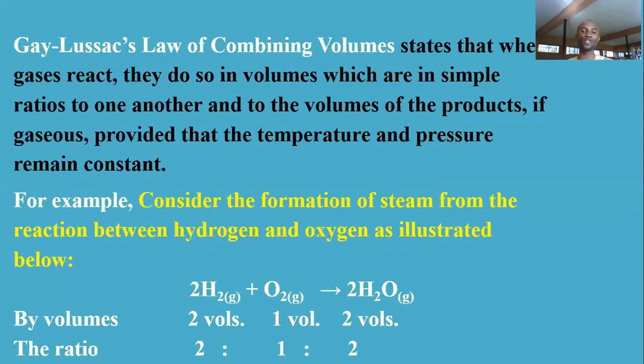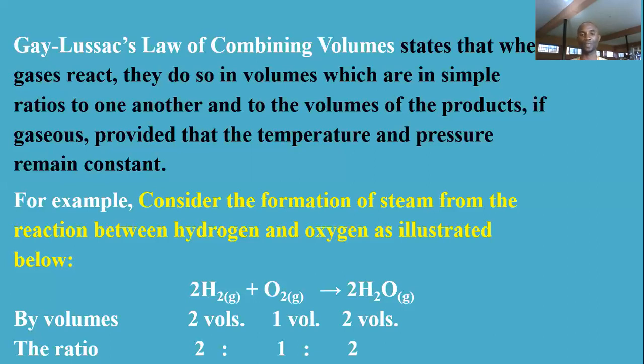Those volumes are in ratios, meaning that when two volumes, or two atoms of hydrogen, react with one atom or one volume of oxygen, it produces two atoms or two volumes of water. In ratio, for water to be formed, we have 2:1:2, meaning hydrogen 2 volumes, oxygen 1, and water formed is also 2 volumes.